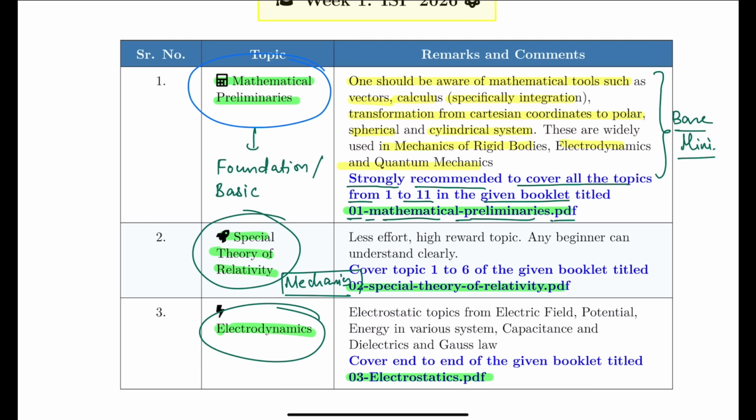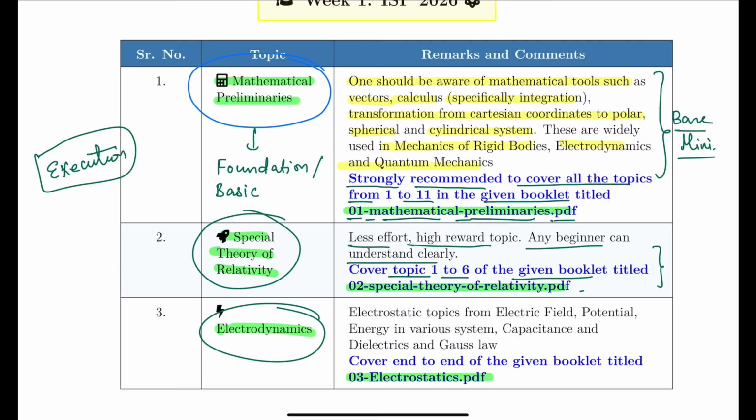Then in special theory of relativity, it is a less effort, high reward topic, and any beginner can understand it clearly. In this you will have to cover topics 1 to 6 of the given booklet. We have some limitation, like we cannot cover each and everything in one single go. So I will tell you what to study and how much to study. You just need to do that only. So the whole game boils down to execution only. If you execute it, I believe you will be in a really good position and your hard work will pay off.